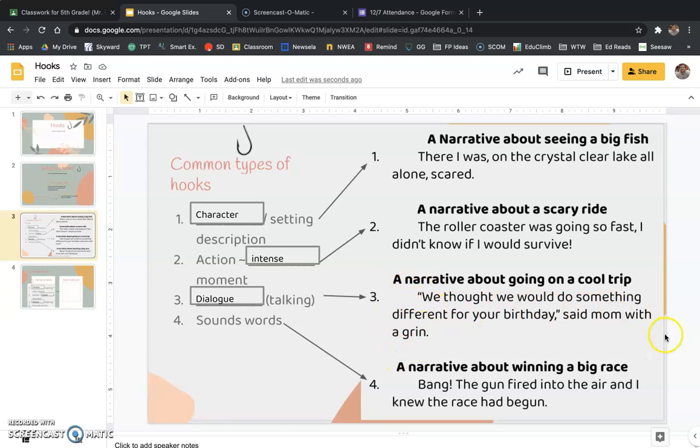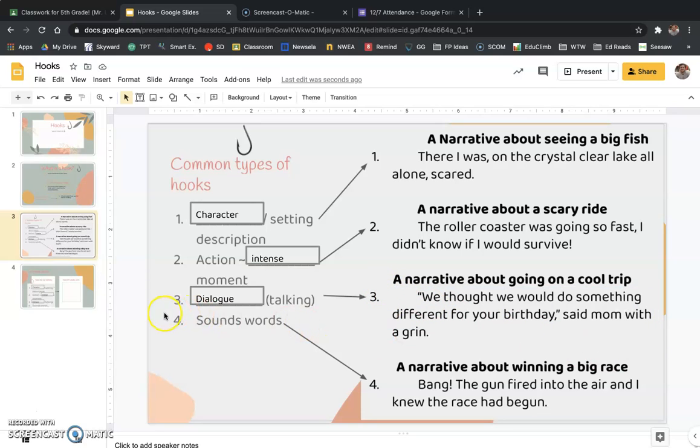Here was their hook that wanted to make the reader read more. "We thought we would do something different for your birthday," said Mom with a grin. All right, so the student got a birthday present, and the mom said, "We thought we would do something different for your birthday." So right here in quotes, this is the dialogue. This is what the mom said, right? And this makes us think, wow, a birthday present that's a little bit different. I want to read more, and I want to see what the birthday gift is going to be. Right? This is a really good hook as well.